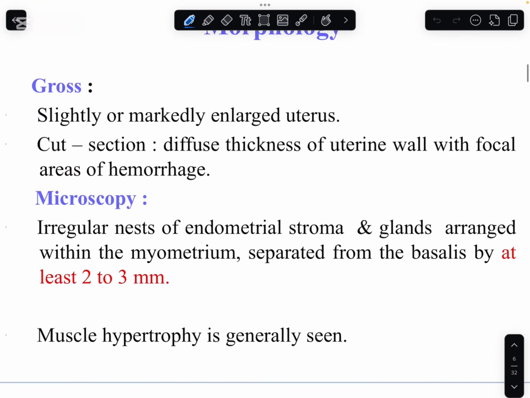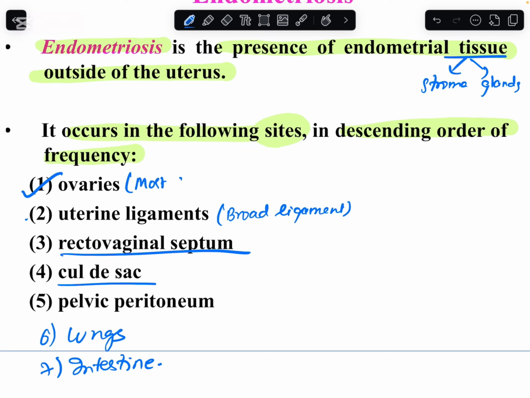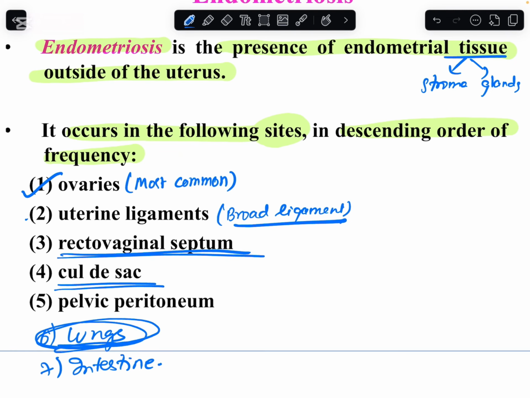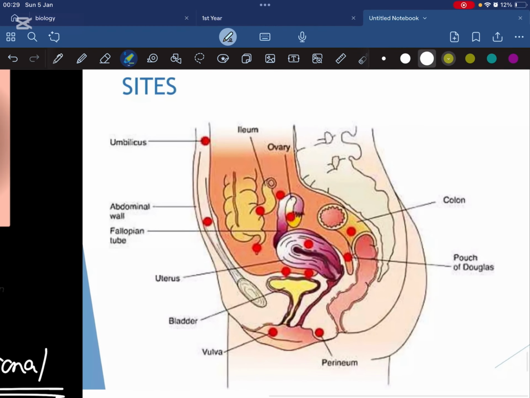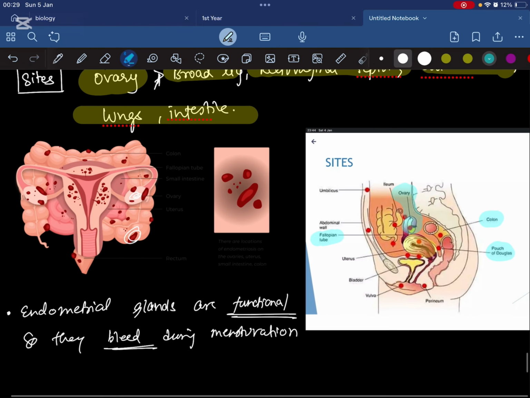What are the sites where endometriosis can occur, where endometrial glands can be present? The ovary is the most common site of endometriosis. Endometrial tissue may be present in the broad ligament, rectovaginal septum, cul-de-sac, pouch of Douglas, and even in the lungs and the intestine. If you look here, these are the sites, right? Generally the endometrial tissue is present in the endometrium. But if it is present at any site other than the uterus, for example in the colon, the pouch of Douglas, the fallopian tube, or the ovary, the ovary being the most common site, this is known as endometriosis.